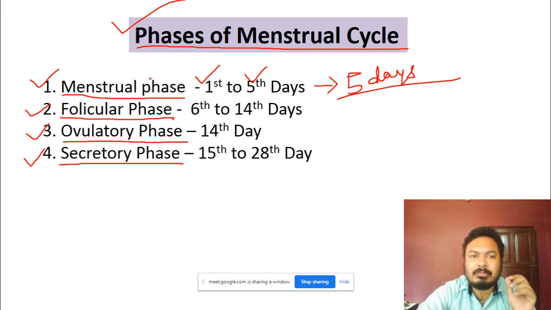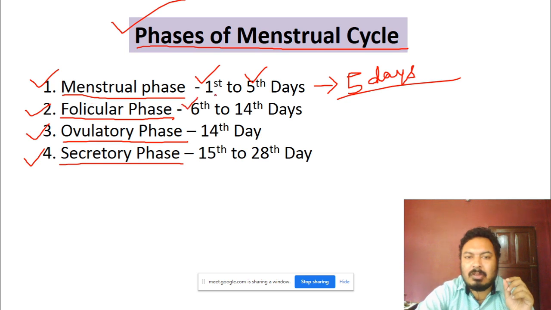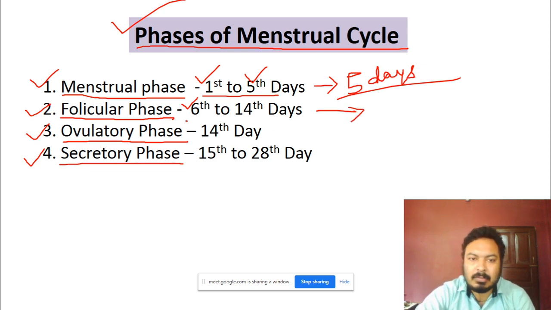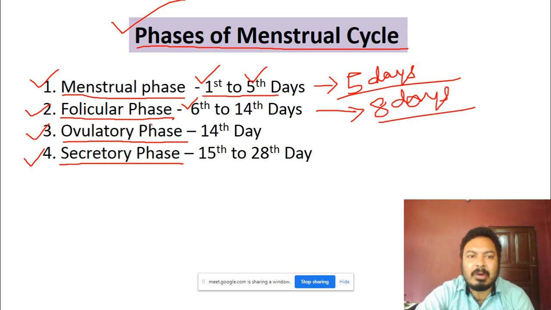Then the next phase is known as the follicular phase. Now what is the follicular phase? The follicular phase starts from the 6th day. The first 5 days are the menstrual phase, then starting from the 6th day up to the 14th day, this particular period is known as the follicular phase. So how many days will that be? 4 plus 4, 8 days. So 8 days for the follicular phase.